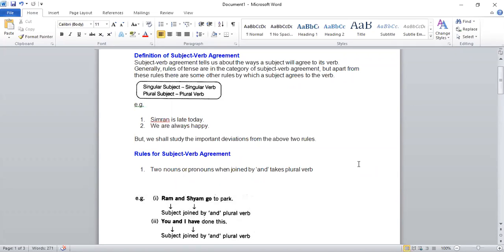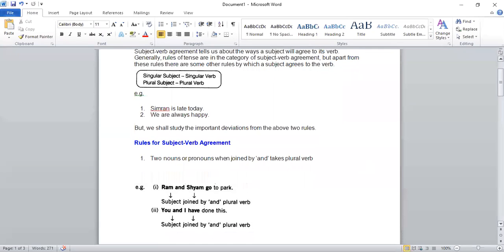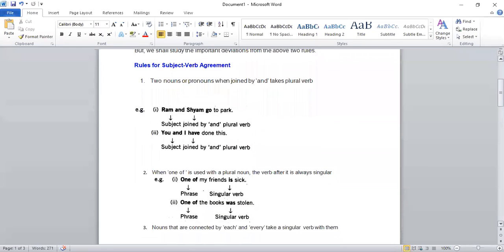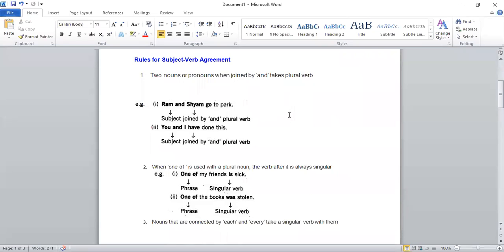But we shall study the important deviations from the above two rules. Now, apart from these rules which are mentioned here, we do have a few things which we should keep in mind when we are dealing with sentences, so that our subject and verb are always in agreement. Very first rule is, two nouns or pronouns, when they are joined with the word and, then it takes a plural verb, means you won't use is there. As you can see in the example, Ram and Sham, you do have two nouns here. Ram is a noun, Sham is a noun.